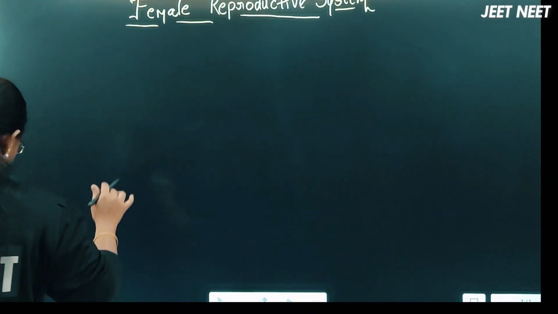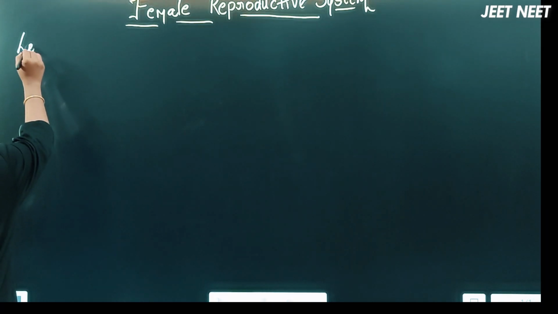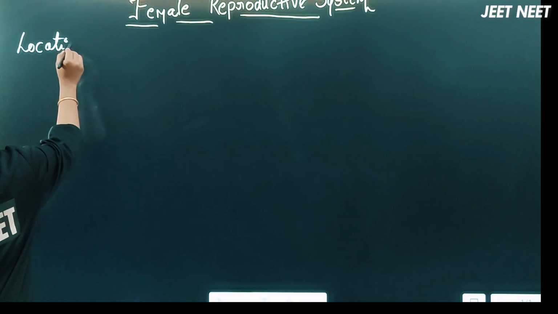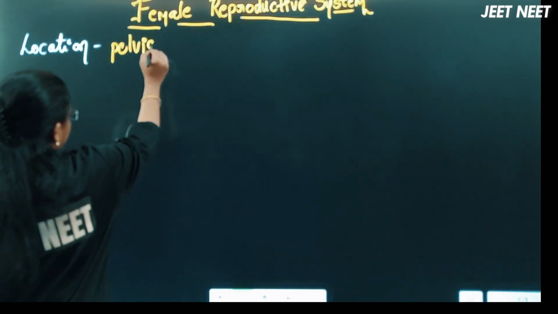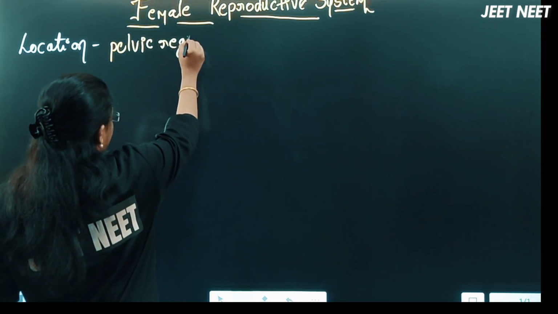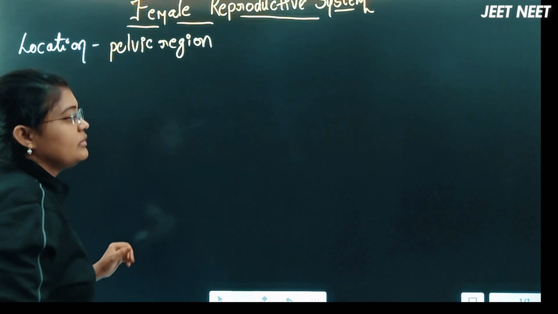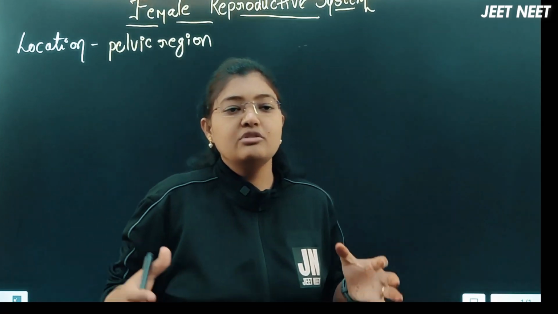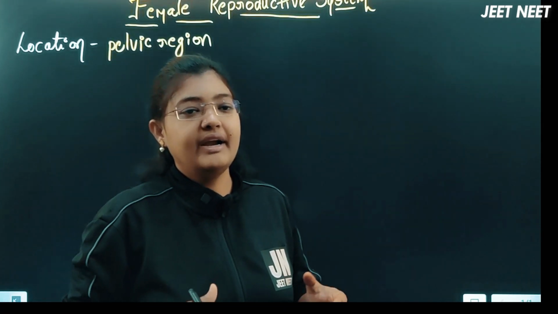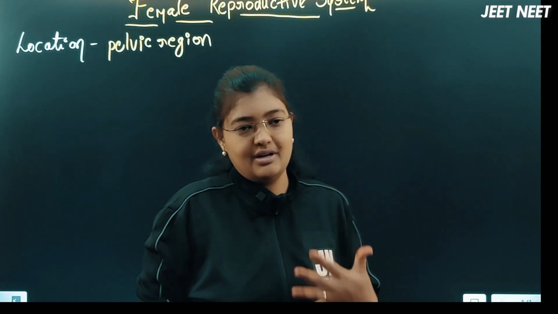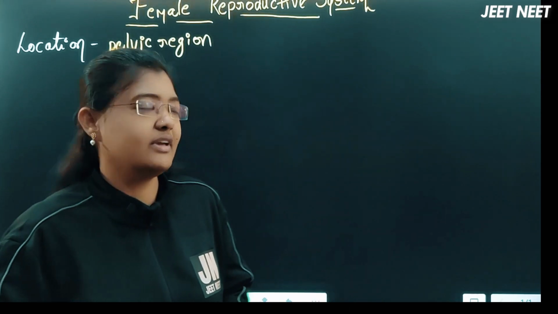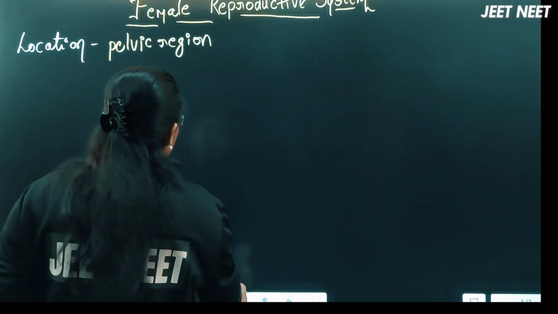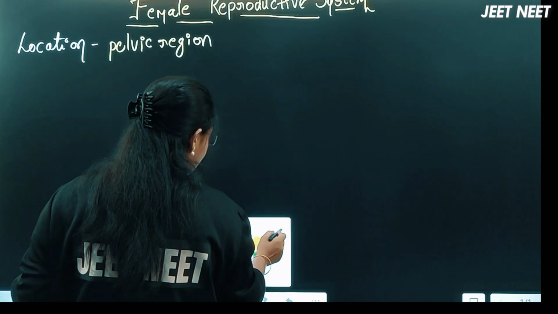Female reproductive system. In that, first, where is the location of the female reproductive system in the female body? That will be the pelvic region, right? As in the previous class I told you, the male reproductive system and the female reproductive system both are present in the pelvic region. We know that our body is divided into three regions: one is the thoracic region, one is the abdominal region, and one is the pelvic region. The female reproductive system is present in the pelvic region.